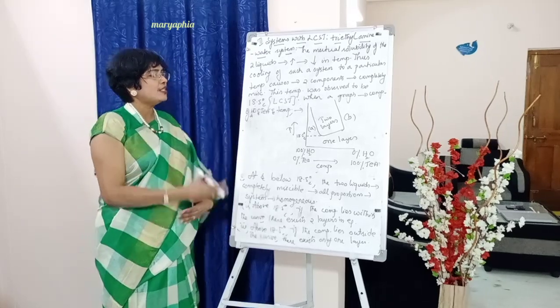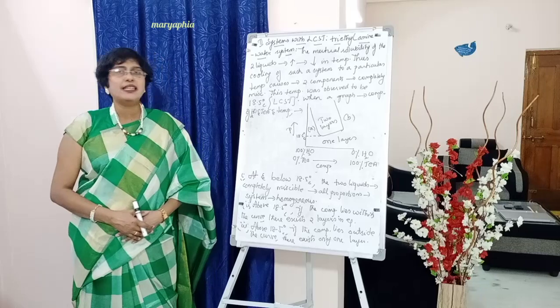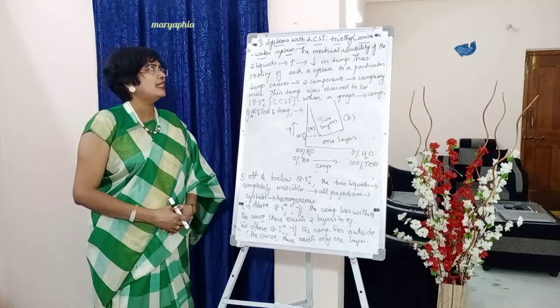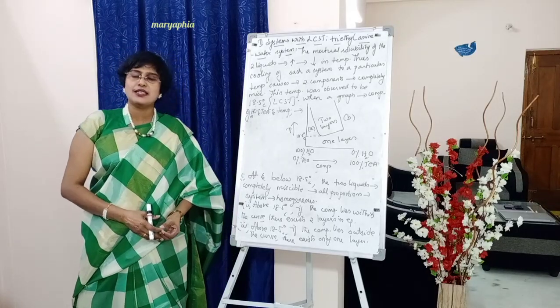So this is all about systems with LCST, under which we have the example triethylamine water system.